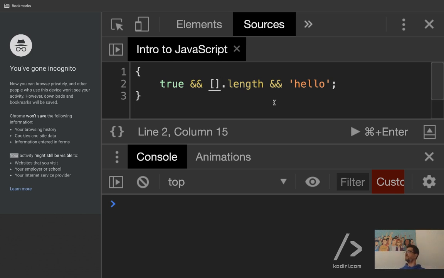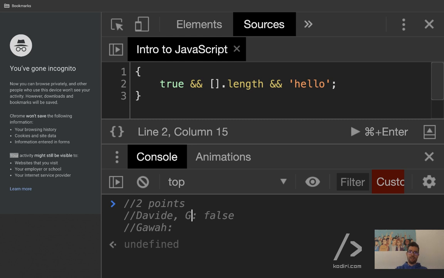So, false. Last 2 points of the day in the board challenge. It's hello? False. So Davide said false. Gawa, what do you think? False. Davide and Gawa.